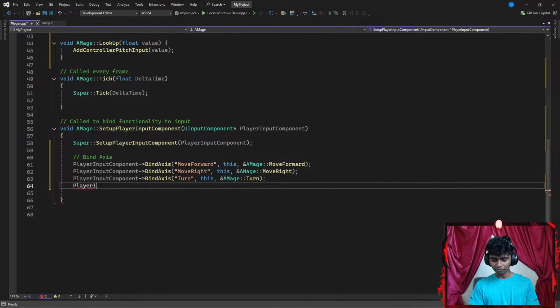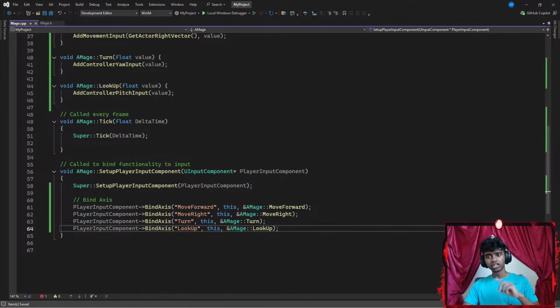Lastly, I'm going to add my final player input component, pointing towards bind axis. Now I want to bind my lookup axis. This is my axis name. Then I want to apply this on this object, my images object. Thirdly, I'm going to give the memory address of my images lookup function, ending with a semicolon. And that's pretty much it for my axis mapping.